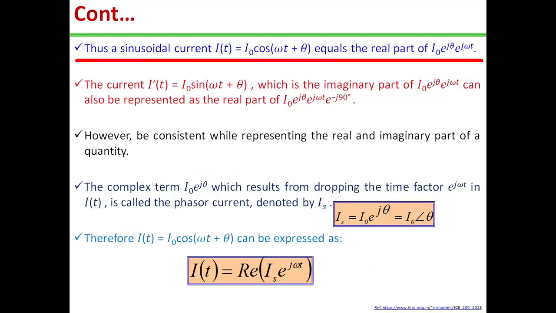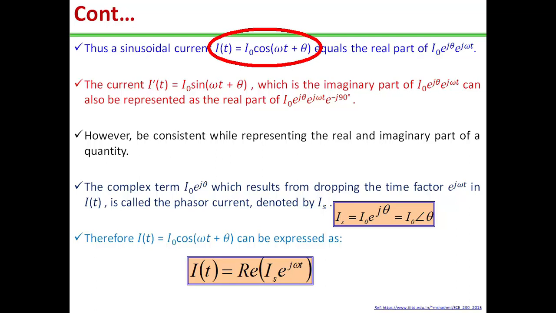A sinusoidal current i(t) equal to I naught cos (omega t plus theta) equals the real part of I naught e to the power j theta e to the power j omega t, because the real part of this will have the cos term. The current i'(t) equal to I naught sin (omega t plus theta) is the imaginary part of I naught e to the power j theta e to the power j omega t, because this is the imaginary term, so we will have the sin term.